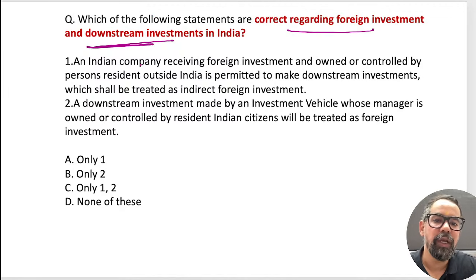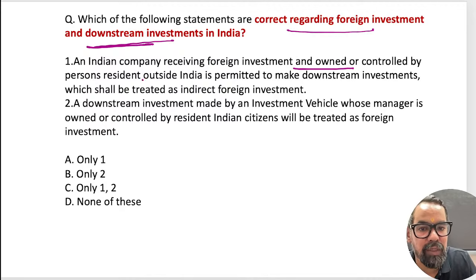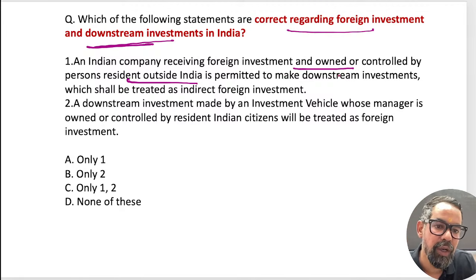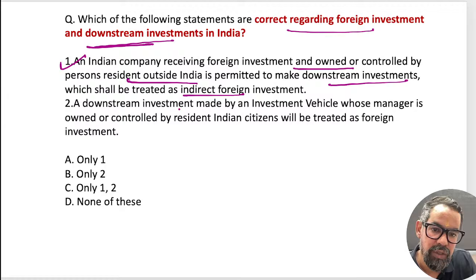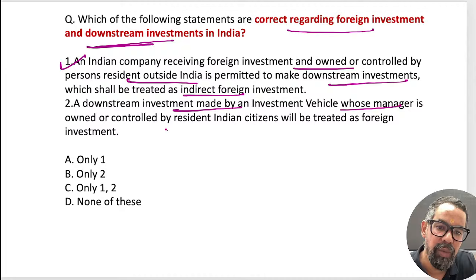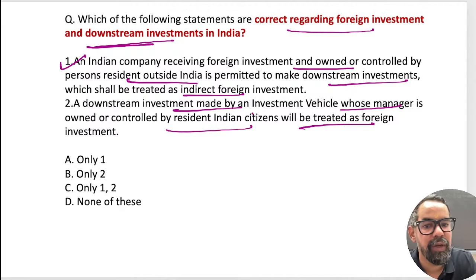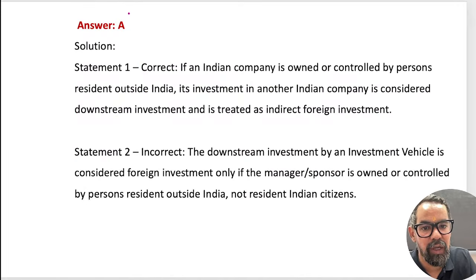When it comes to downstream investment, it is a form of indirect investment only, right? An Indian company receiving foreign investment and owned or controlled by a person resident outside India is permitted to make downstream investment, which shall be treated as indirect investment. True. The second one says a downstream investment made by an investment vehicle whose manager is owned or controlled by resident Indian citizens will be treated as foreign investment. No, this should be wrong. So A only should be the right answer for this one.